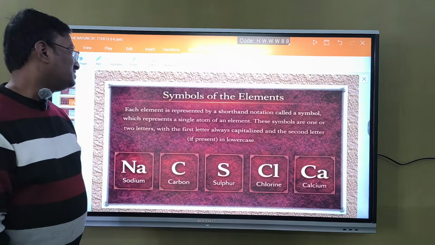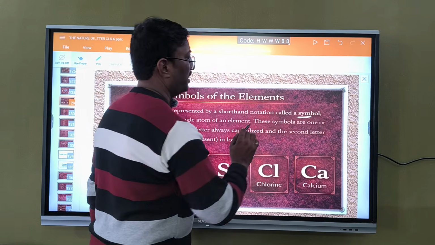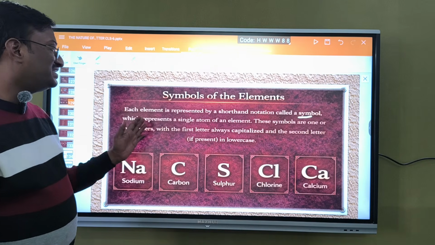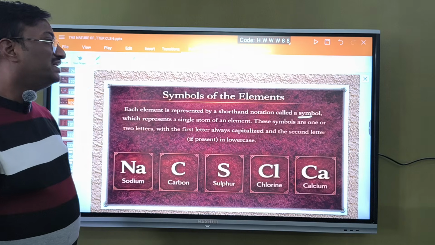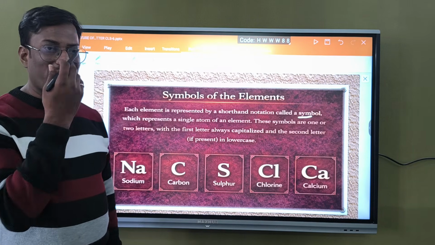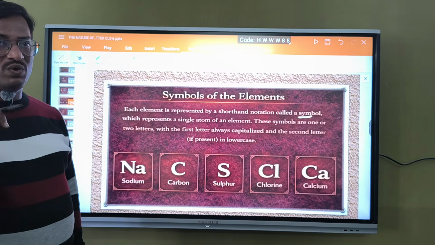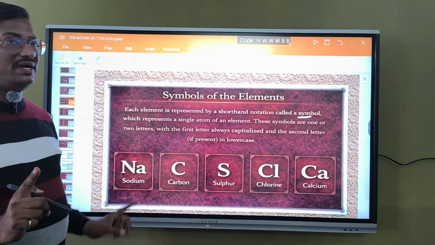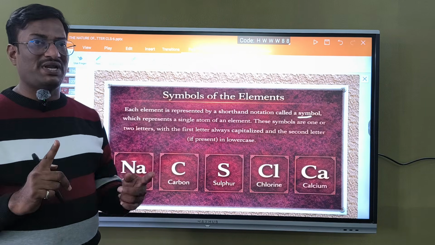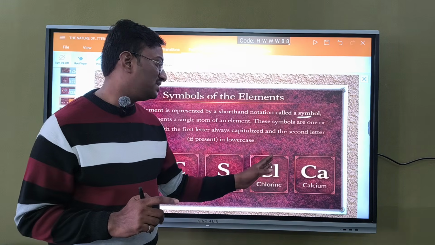Symbols of elements. Each element is represented by a short notation called a symbol. Every element has a symbol, a letter or letters, which represents a single atom of the element. These symbols may have 1 letter or 2 letters. If it has only 1 letter, that will be a capital letter. If it has 2 letters, the first letter should be capital and the second one small, like chlorine, Cl.